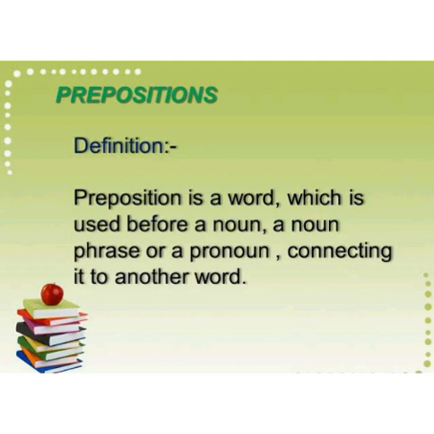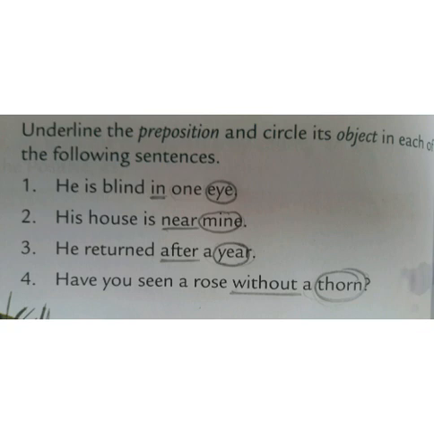So now you understood, without an object the meaning of the statement will not be completed. So a preposition must have an object to complete the meaning of the statement. Now after that we'll start exercise number 1.